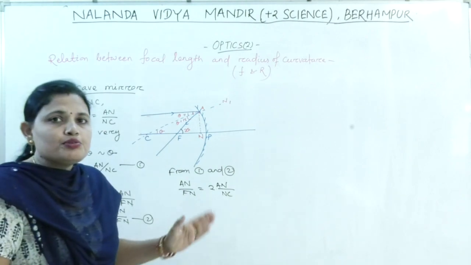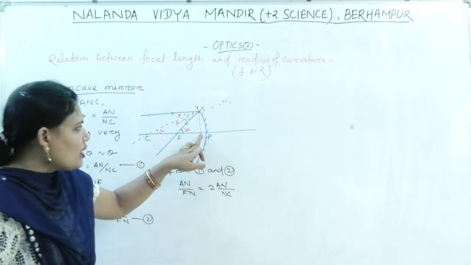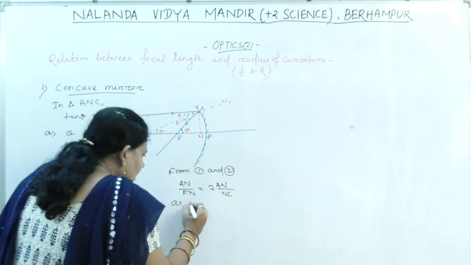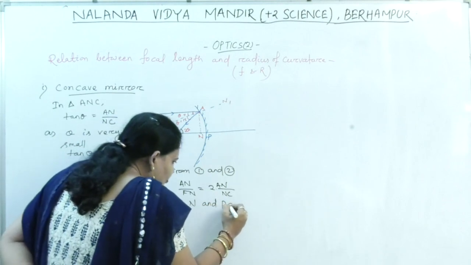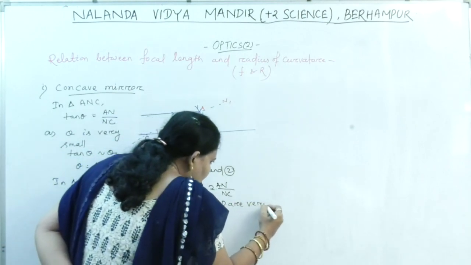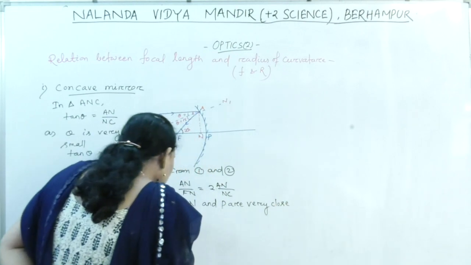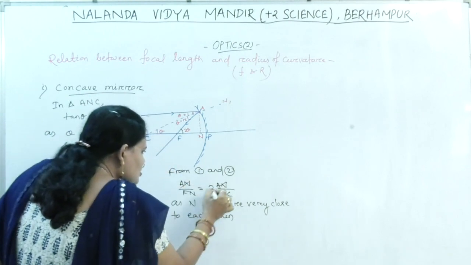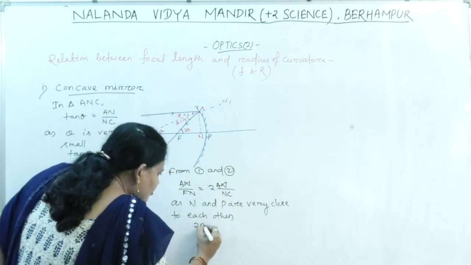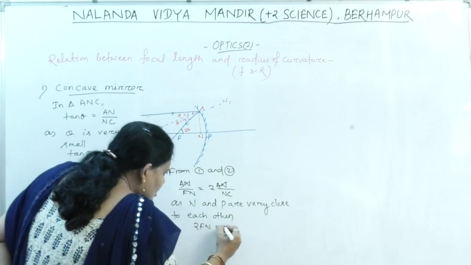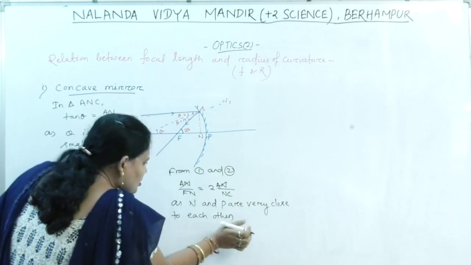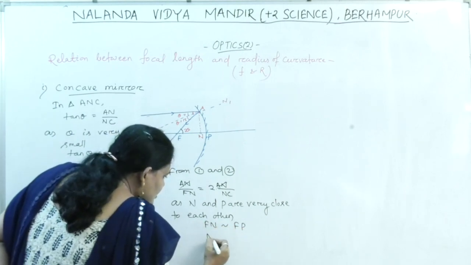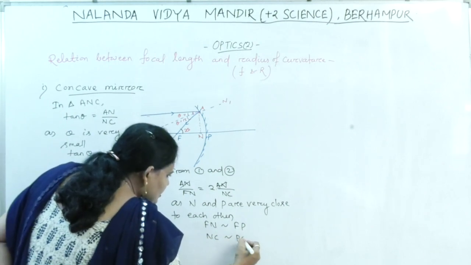Again, as we have assumed that the aperture is very small, N and P are very close to each other. So FN is approximately written as FP and NC is approximated as PC.